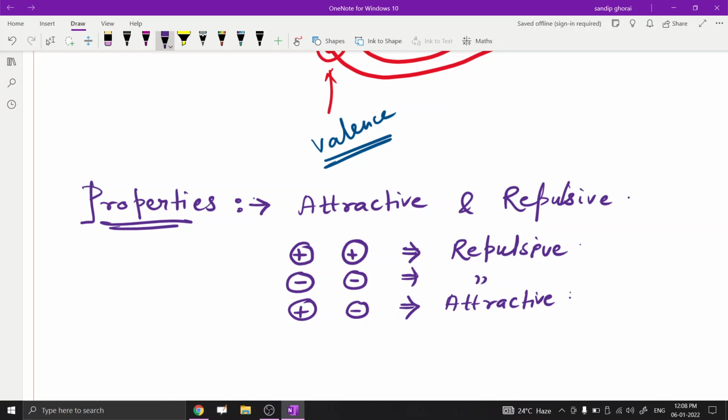So in this process we made the tumbler a charged body.